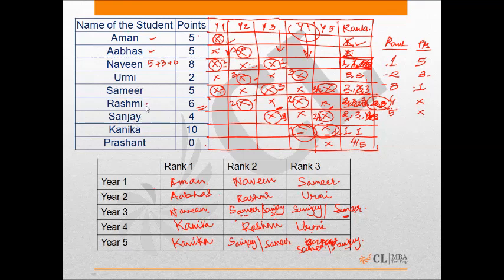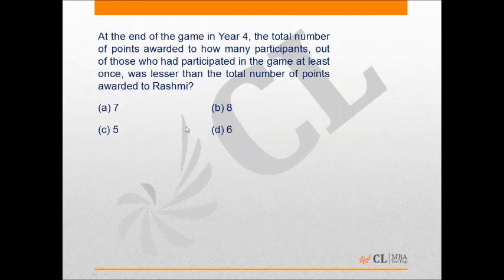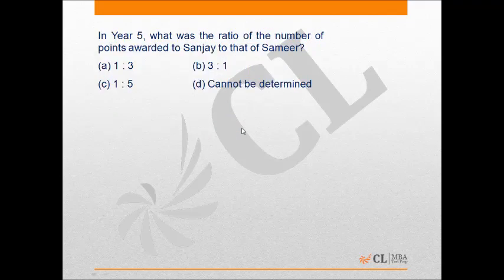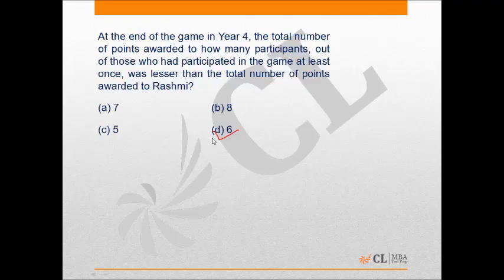So we have a total of 9, and Rashmi is already the reference point, Prashant did not participate, and Naveen was awarded lesser number of points. So we are left with these 6 people who were awarded lesser points than Rashmi at the end of the game in year 4. So the right answer is going to be D.